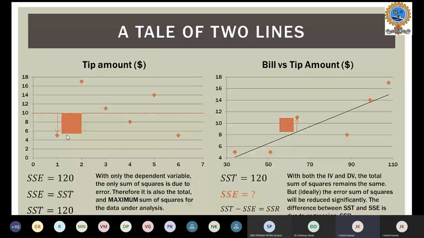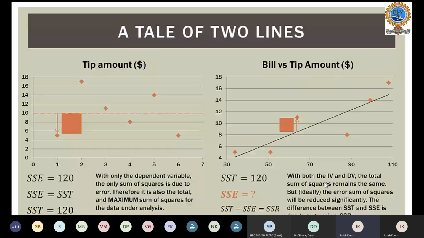Having said this, let's revise again. When we have only one variable, the sum of squares error we got was 120. When there is no other data to use for prediction, the total sum of squares is the sum of squares error. In the first case, if we analyze that, it is 120. But in the second example, we included the data of meal and also the data of tip.